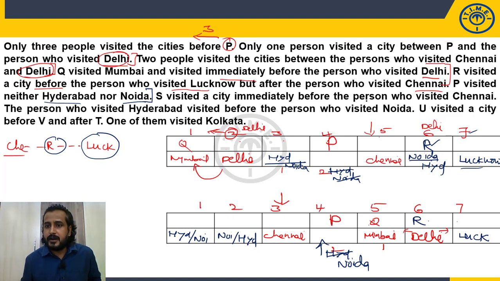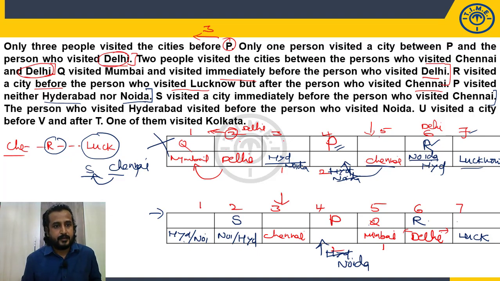S visited immediately before the one who visited Chennai. So S is immediately before Chennai. But Chennai is already in the arrangement, right? So here is a Chennai. Immediately before Chennai, who is there? P. But who is required? S. So this is violating my condition. So case 1 is ruled out. Now here is a Chennai. Immediately before Chennai, yes, I am able to place S. So one case is ruled out. We have only one case left. Okay. Till here it is completely useless, and now we have only one possibility. But in this possibility, Hyderabad or Noida is not yet fixed.